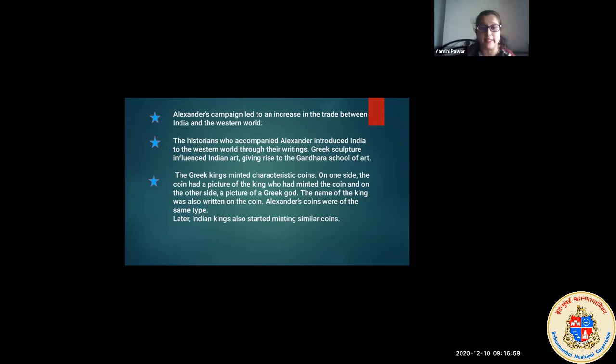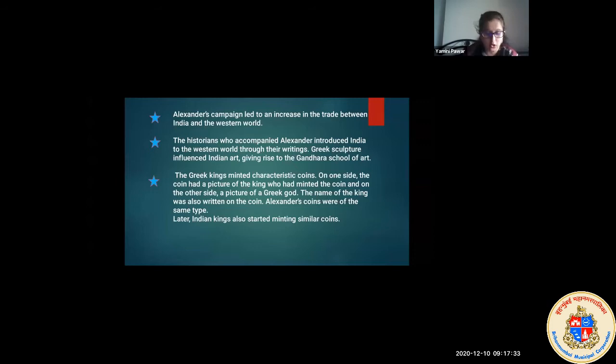on increasing. Now, looking at the second point, the historians who accompanied Alexander introduced India to the Western world through their writings. Now, who are the historians? The ones who write history are known as historians. And what is accompanied? That is being part of something. Someone who was a part of it, which means whatever was happening at that time, there were some people there and they wrote history.